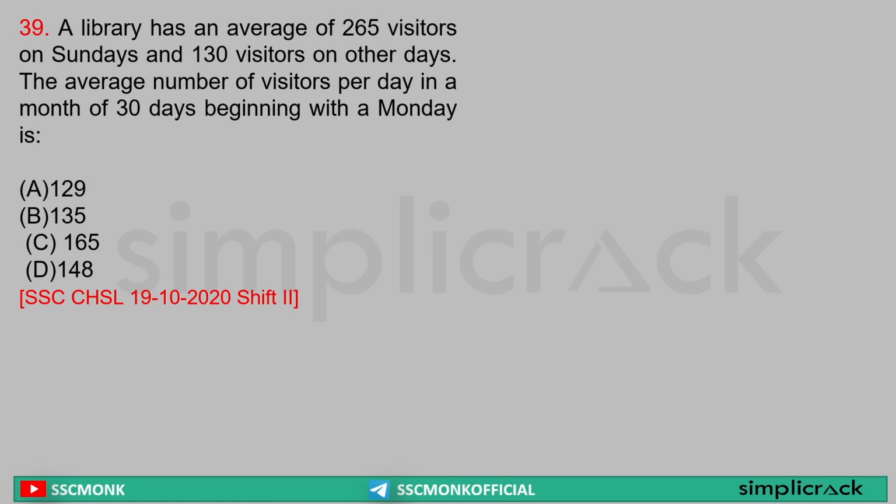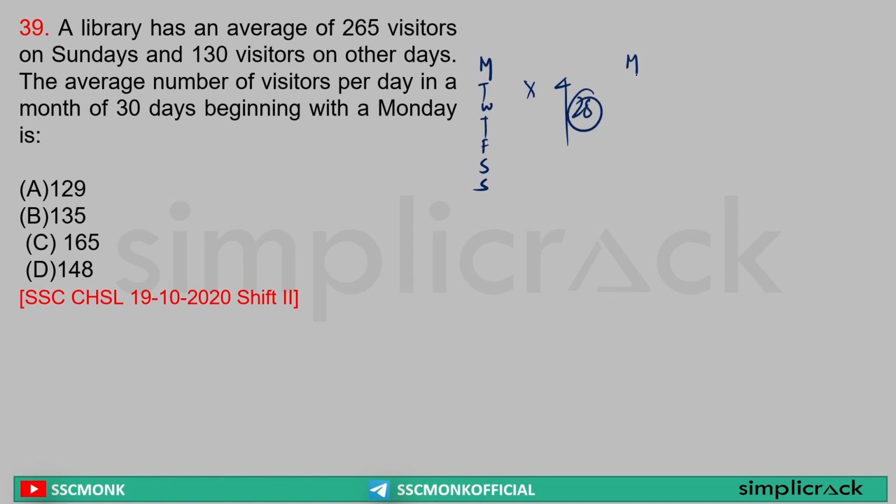A library has an average of 265 visitors on Sunday and 130 visitors on other days. Find the average number of visitors per day for the month of 30 days beginning with Monday. So your month starts from Monday, Tuesday, Wednesday, Thursday, Friday, Saturday, Sunday. 7 days, again 7 days, again 7 days, continuous for 4 weeks. So 28 days are gone.